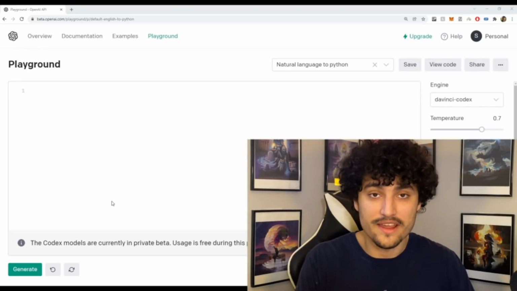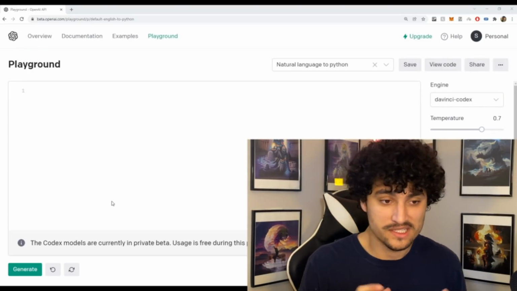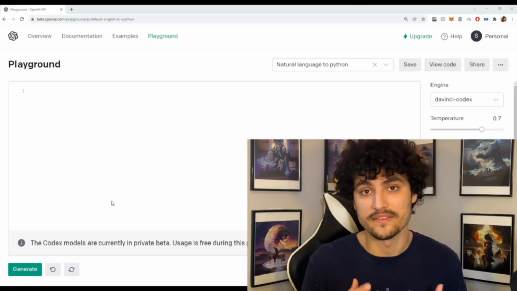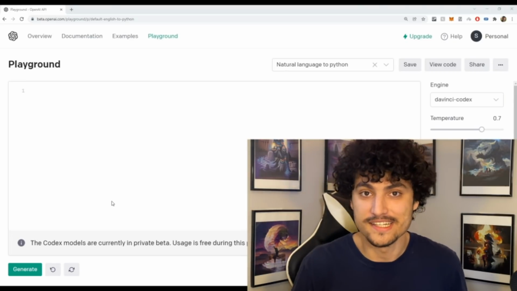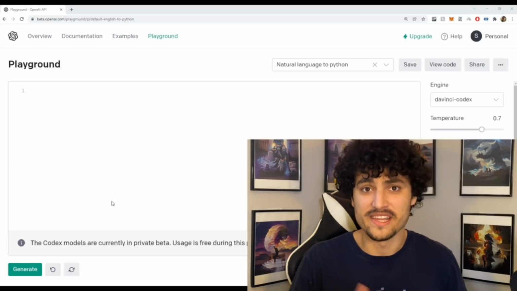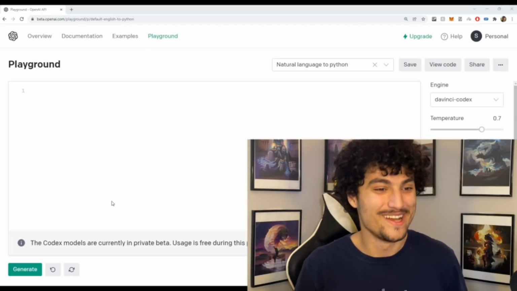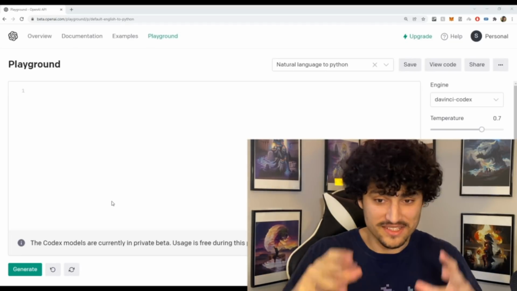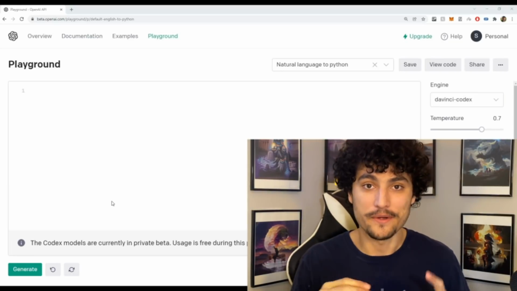All right, so here I am in the Codex playground. Now, in order to access this Codex playground, you do need a private API key. The way I got my API key is I tweeted at the CTO of OpenAI, and he gave me the API key through DM. So feel free to do the same. Just don't spam him. But yeah, once you get your API key, you'll have access to this Codex playground.